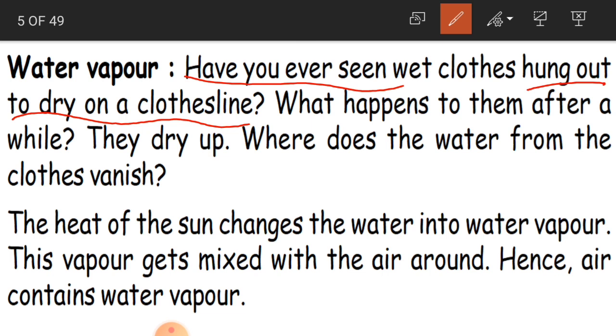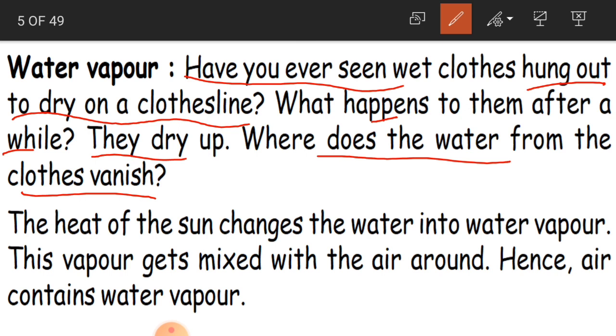Why do we place all the wet cloths, children? So that they get dried. What happens to them after a while? They all get dried up. Then where does the water from the cloths vanish? Before drying, the cloth was wet.